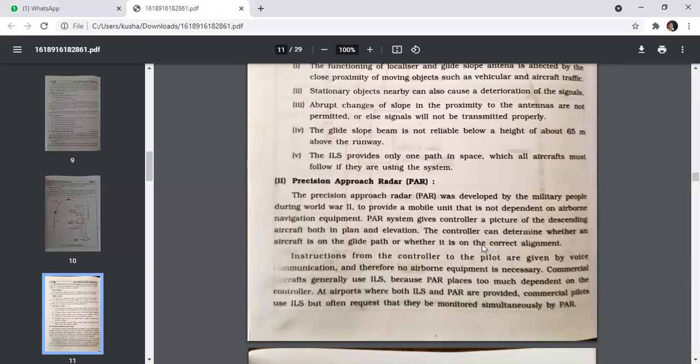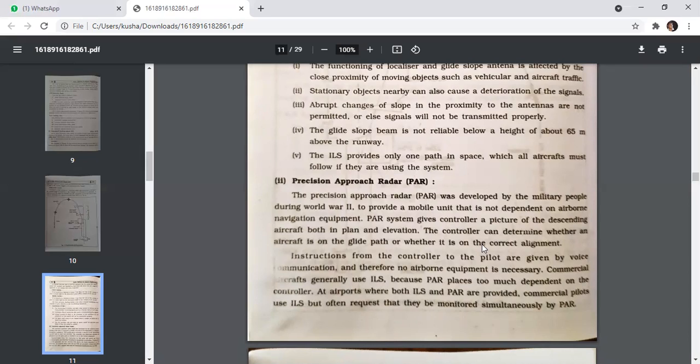PAR system gives the controller a picture of a descending aircraft both in plan and elevation. The controller can determine whether an aircraft is on the glide path or whether it is on the correct alignment. Instructions from the controller to the pilot are given by voice communication, and therefore no airborne equipment is necessary.